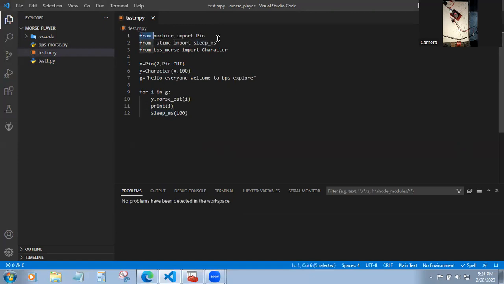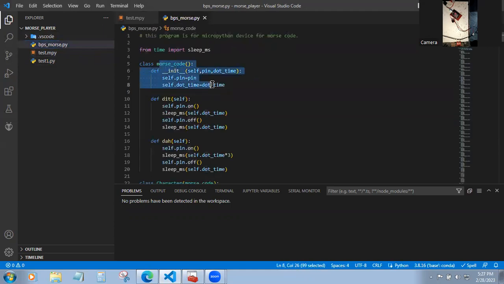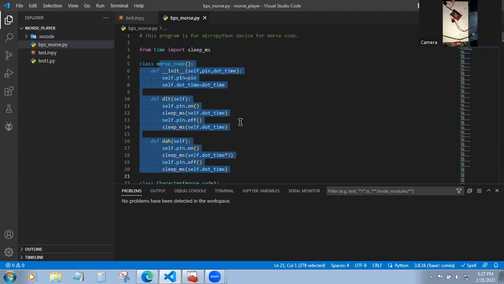And here I'm importing the machine module and utime, and also you could find the Morse file. So here I am importing from BPS Morse. I am importing the characters because I have two things. One is Morse code, which we will see in the later sessions of this video, where you can make the device a Morse code player with this, not the device which converts our text. You can make a Morse key with this code.